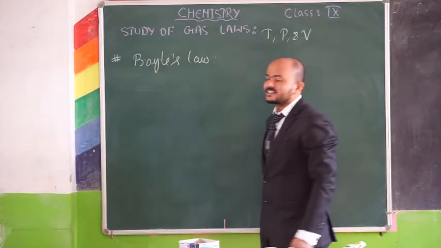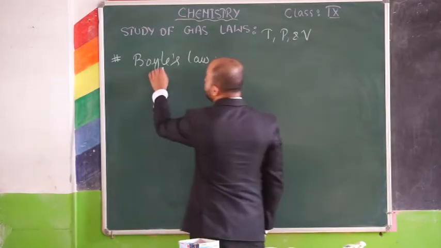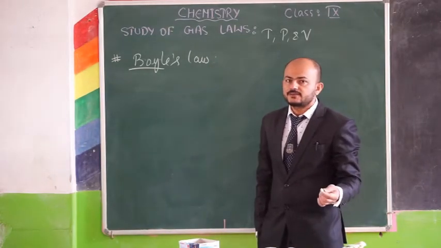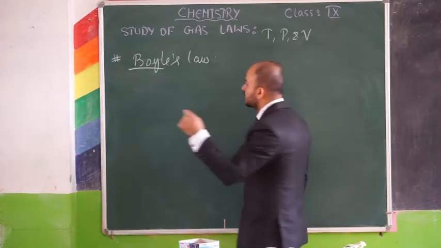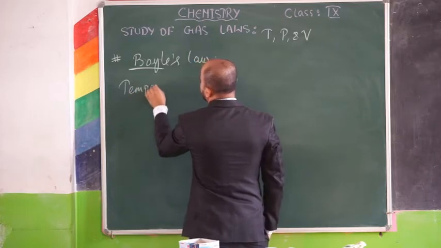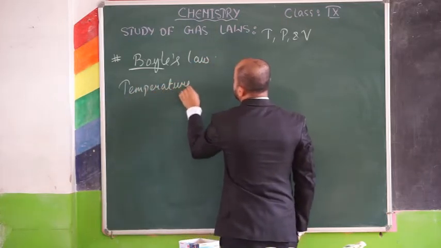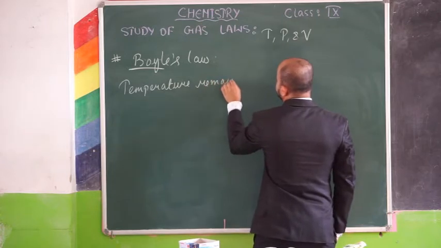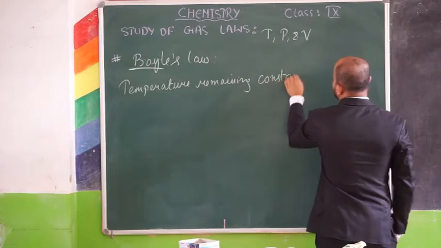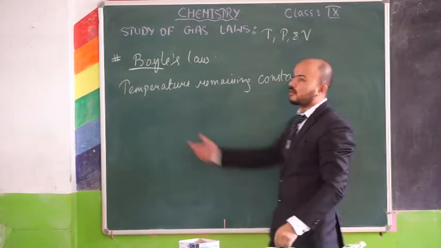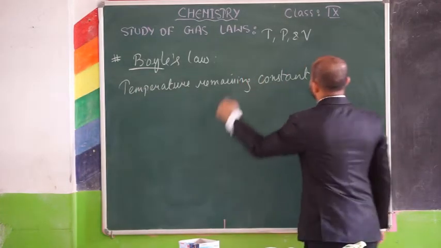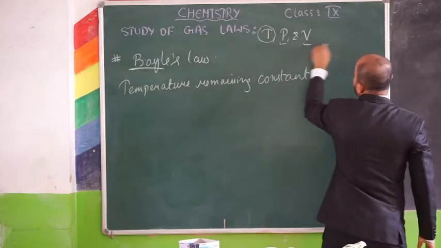So Boyle's law, what does it state? Whenever you hear the term boil, boil is related to temperature. So every time you have to remember this way that in Boyle's law, temperature remains constant. Whenever you hear about Boyle's law, say temperature, boil is related with temperature. If temperature is constant, then how will these two vary?